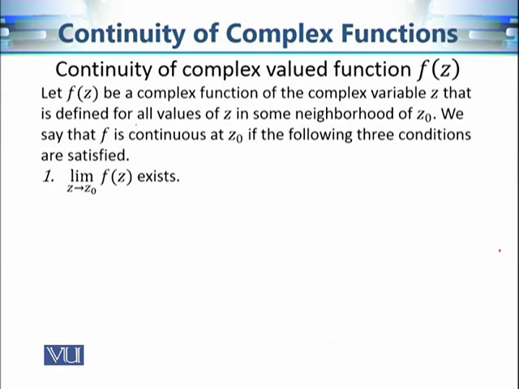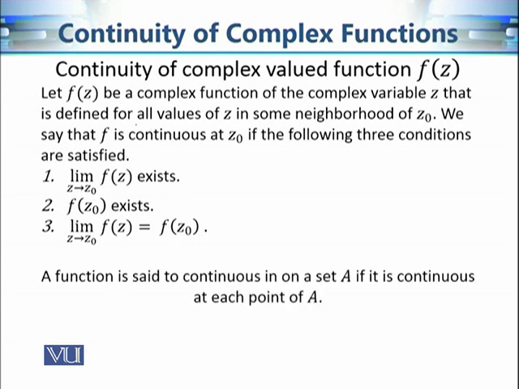Now let's carry our discussion to the case of complex valued functions. On the same lines, we impose three conditions to make it continuous at a point z0. The first condition is that the limiting value of the function should exist. The second condition is that the functional value should exist. And the third condition, of course, is that the limiting value should be equal to the functional value. Once again, it is the continuity at a point. We are checking the continuity at a point, and if we want to say that the function is continuous on a set A, then it should be continuous at each and every point in that set A.